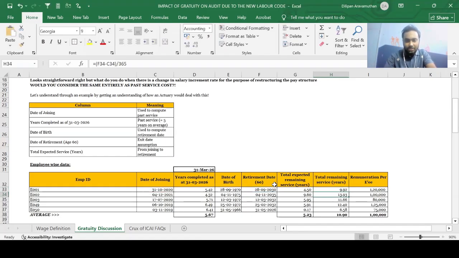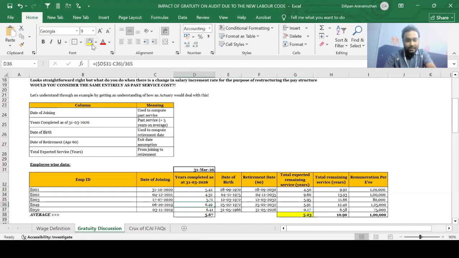So basically, we are just doing these computations here. We are just basically trying to understand how many more years of service are remaining for the employee by comparing the retirement date for the employees minus 31st March 2026, which is our financial year end in our case. So this is what we are basically doing in column G. So on an average, if you see, we are getting 5.23 years, which basically means that for all the employees, if we ask all the employees of the company to come on 31st March 2026 and stand in a line, all of them are going to say that on an average, we have 5 years to complete till our retirement, right? I hope that is very clear. I hope this number is very clear, guys.